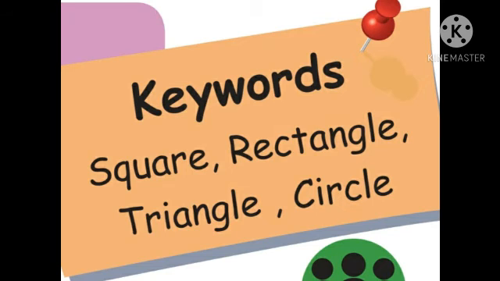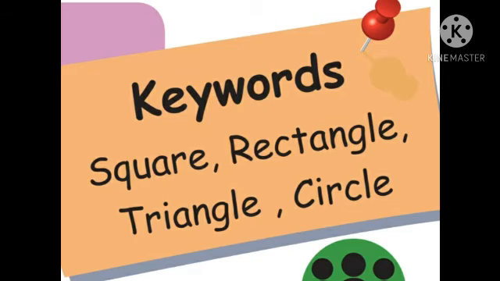Okay, the next one, circle. C I R C L E, circle. Shall I repeat one more time? Circle spelling C I R C L E.